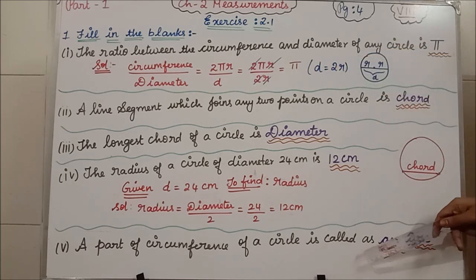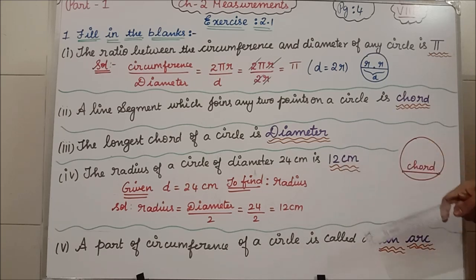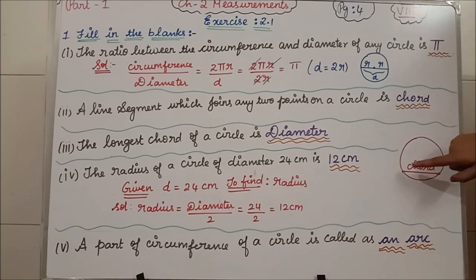Clear? Now the last fill in the blanks: a part of the circumference of a circle is called an arc. Okay, I told you this is the circumference of the circle. If you take one part of that, what is it? Arc, isn't it? So the answer is an arc. The part of a circumference of a circle is called an arc. Clear, students, all of you? Clear? Yes. See, I have written the page number 4. So based on the page number, you are going to write your classwork.